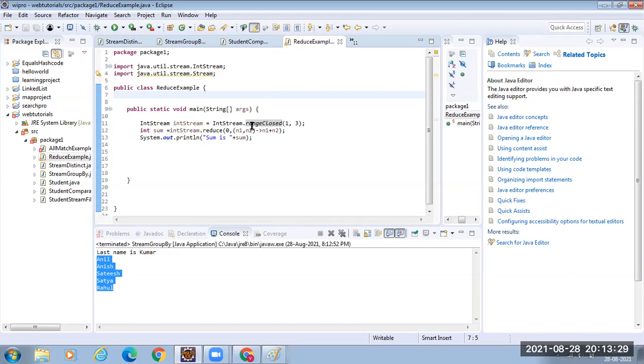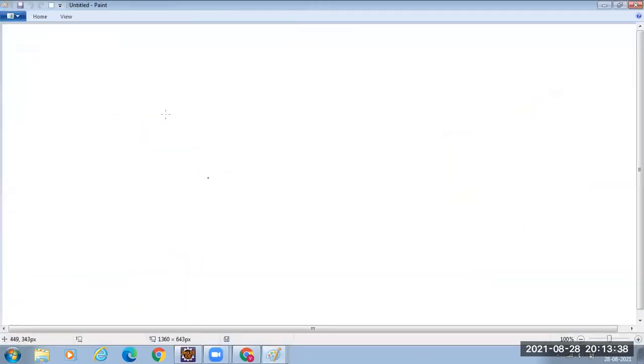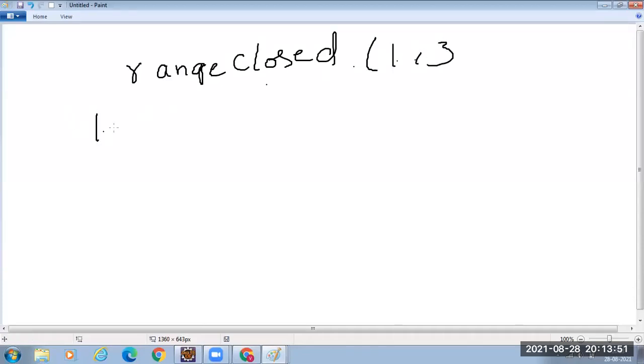I will specify IntStream.rangeClosed(1, 3). What it does is generate the numbers. If you pass 1 and 3, it will generate the stream with the numbers.